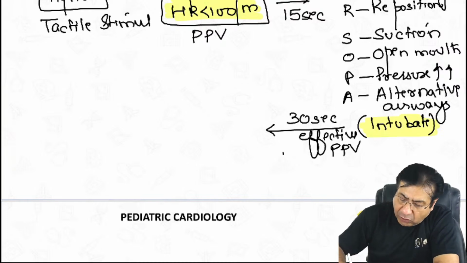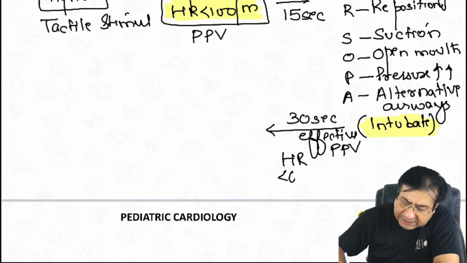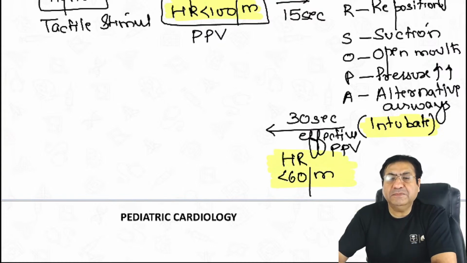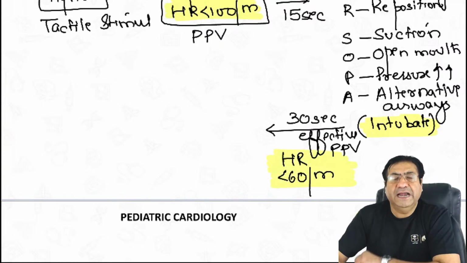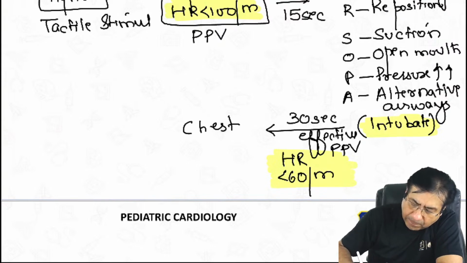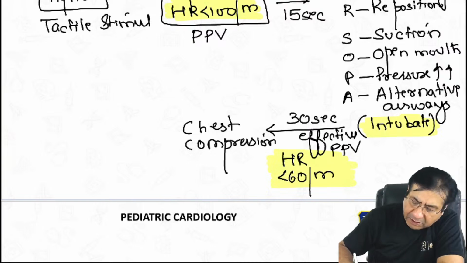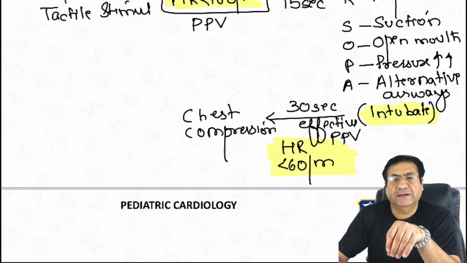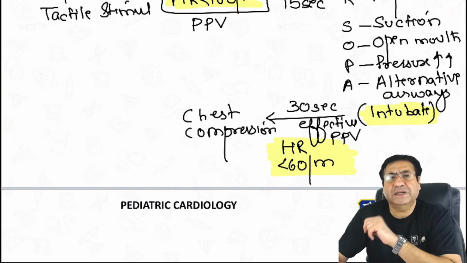And if the child is still not improving, heart rate falls to less than 60. This was asked in the FMG exam last year. Indication for starting chest compression is a heart rate which has fallen to less than 60 per minute, despite giving positive pressure ventilation.